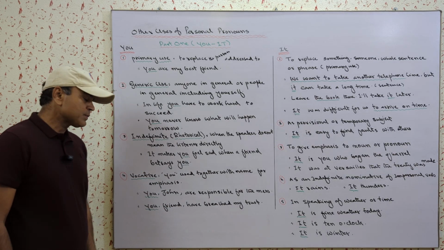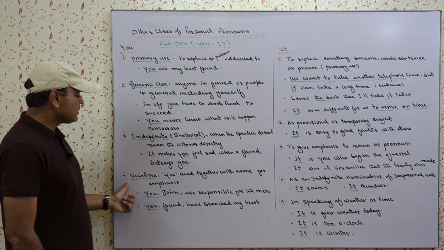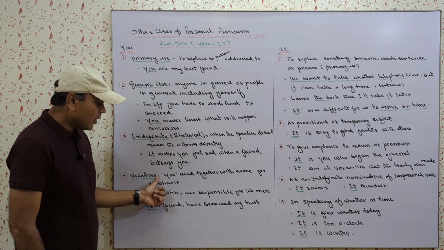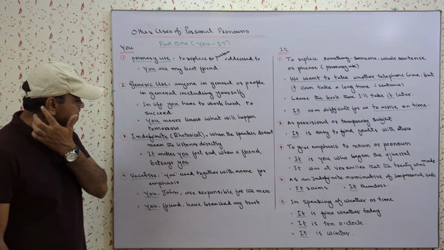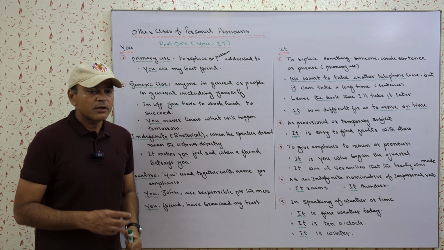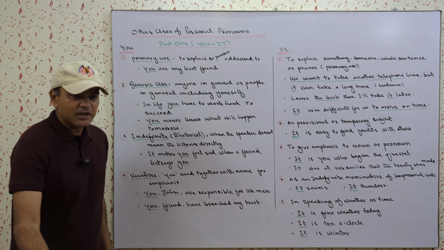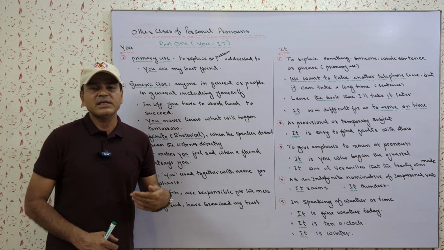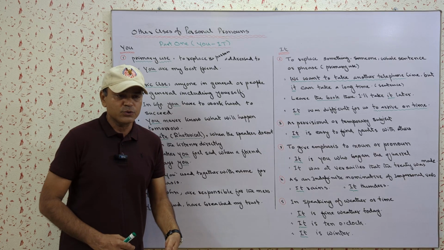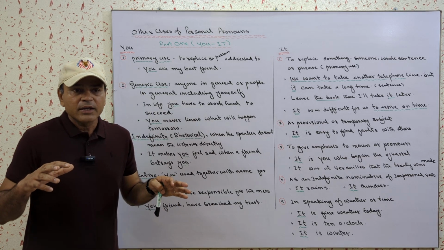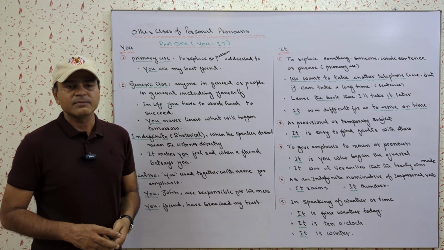The fourth use of you is in vocative form. Now what is vocative? When we address a person, of course if I am addressing you, in place of your name I will use you, but sometimes we want to create emphasis.